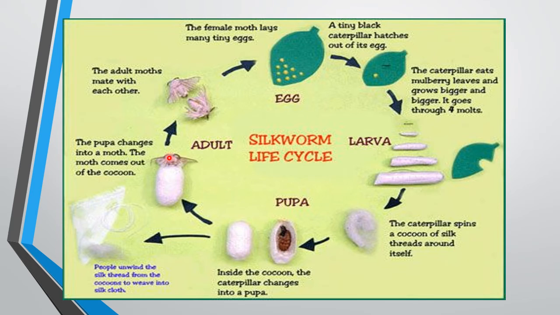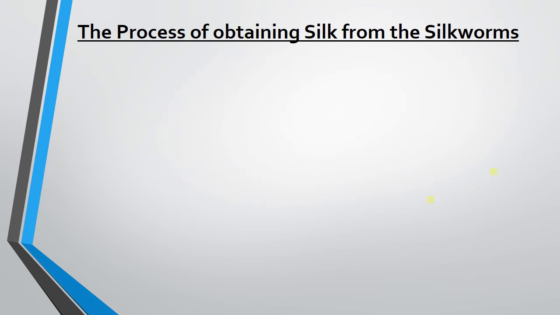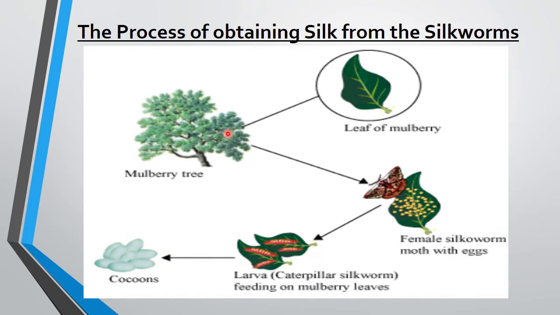And the fourth stage: inside the cocoon, the pupa develops into the adult moth. Then the adult moths mate with each other and the cycle continues. In the pupa stage itself, people unwind the silk thread from the cocoon and weave it into silk cloth. So this is what we studied. This is the mulberry tree. The larvae feed on these mulberry leaves only.